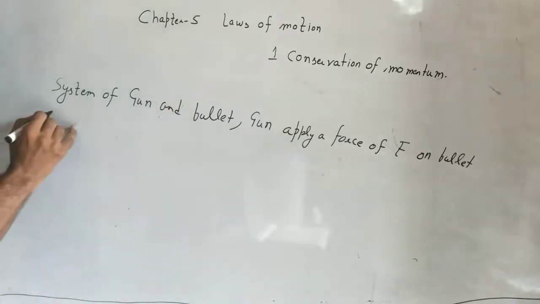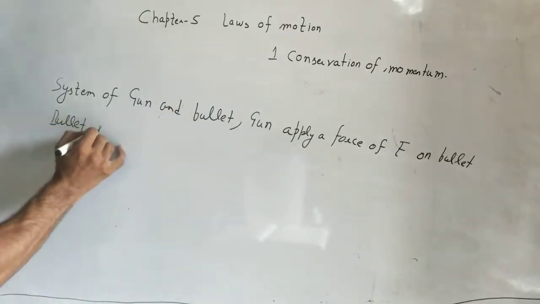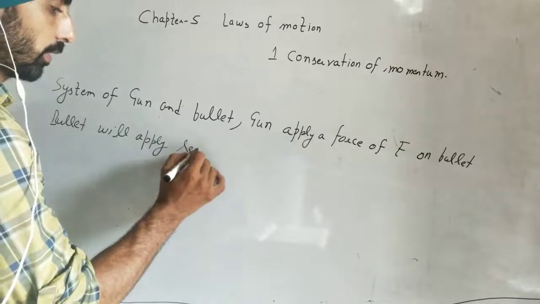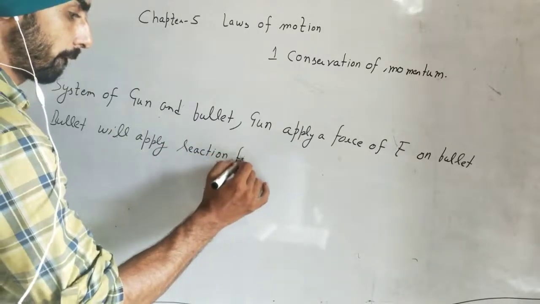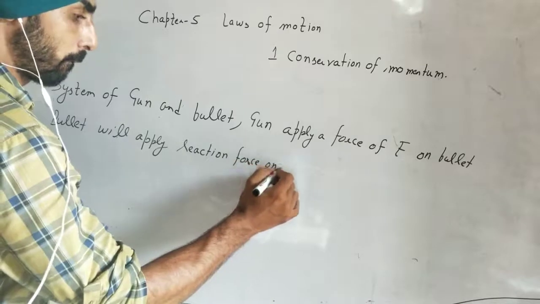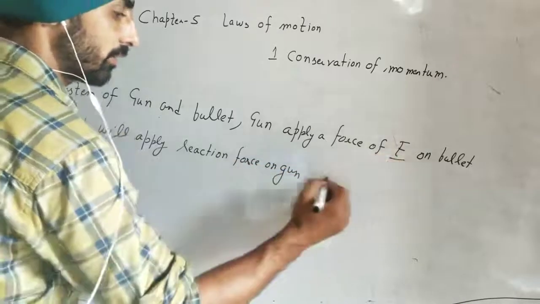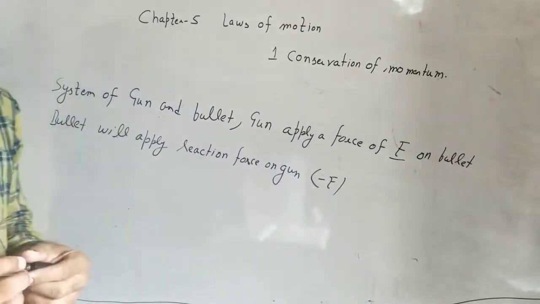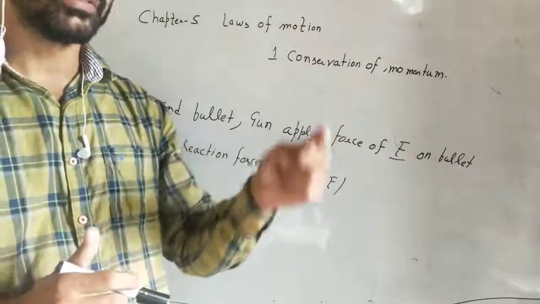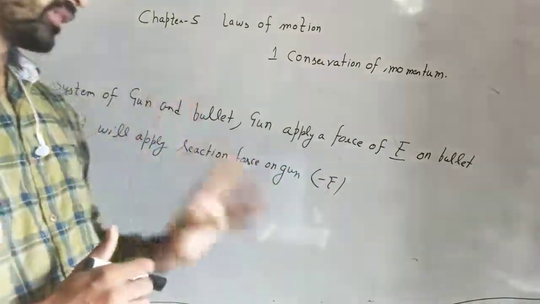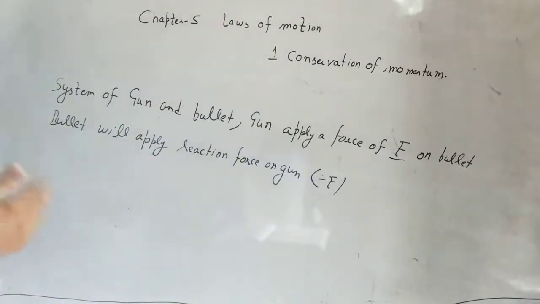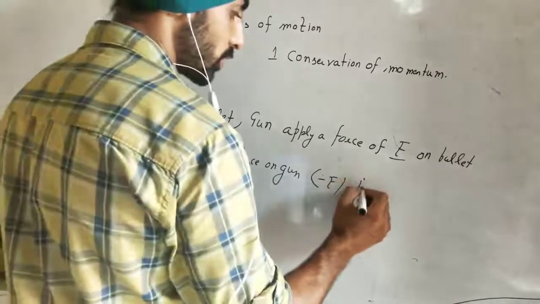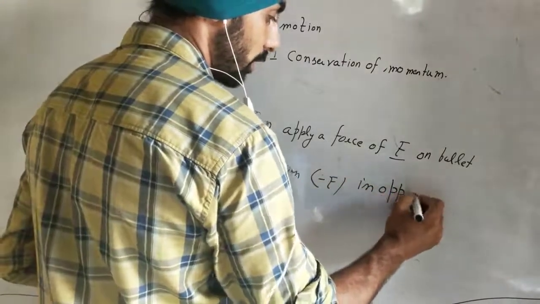That means the bullet will also apply a reaction force on the gun. If the gun is applying F, what is the reaction force? Minus F. Minus F means the same magnitude. If 100 Newton is applied by the gun on the bullet, the bullet will also apply 100 Newton on the gun, but in the opposite direction. That's why we mention the minus sign. So the bullet will apply a reaction force on the gun in the opposite direction according to Newton's third law.